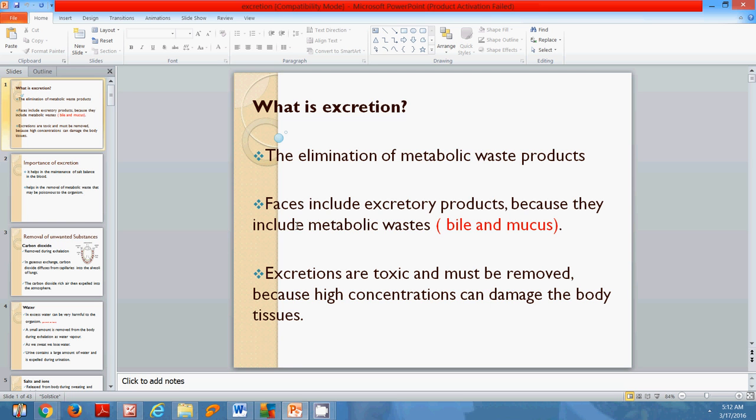Moving on to point number two, feces include excretory products such as bile and mucus, and they are saying that these are excretory products because they include metabolic waste. Excretions are toxic, so that simply means that they are poisonous. If carbon dioxide should be allowed to stay inside the human body for any long period of time, it can cause some form of harm to the human body. So that's why carbon dioxide must be removed, because if the concentration is too high, it will damage your body tissues or body cells.